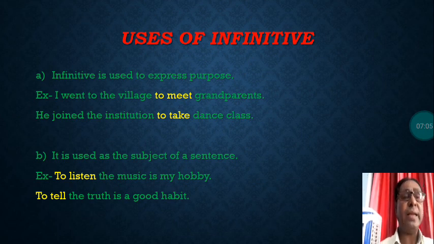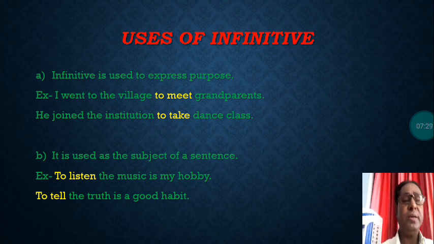We are learning right now usage of infinitive. So first you learned infinitive is used to express purpose, and now in B it is used as the subject of a sentence. Infinitive verb is used as the subject of a sentence. See in what way? To listen to the music is my hobby.